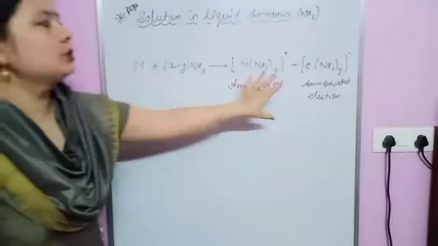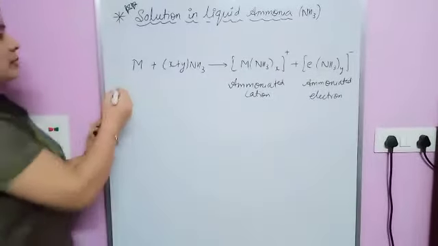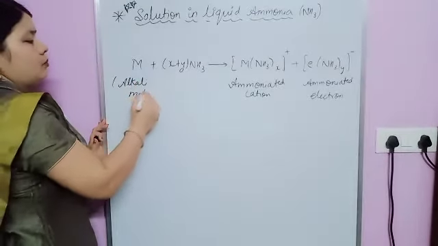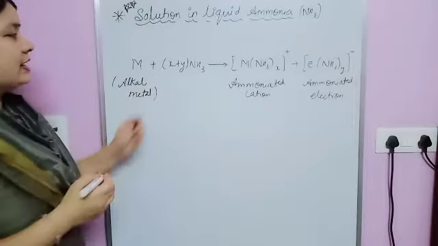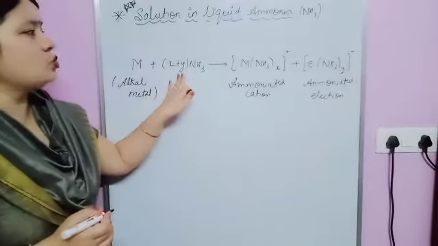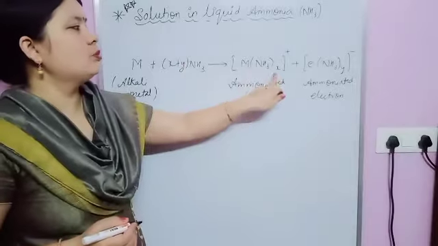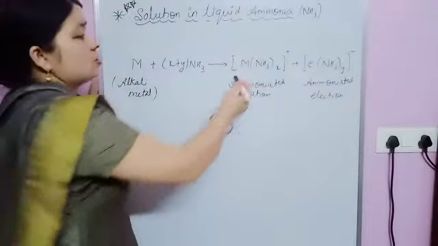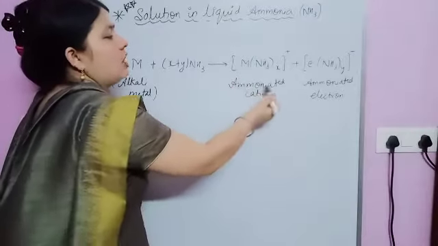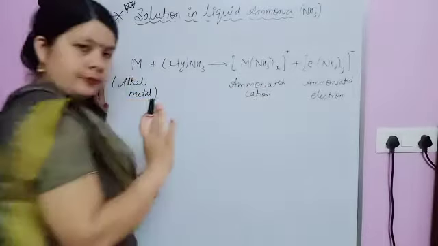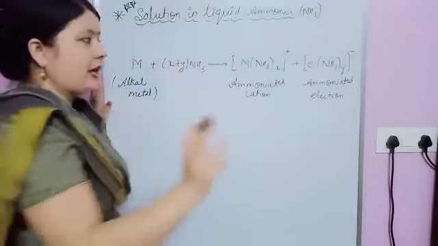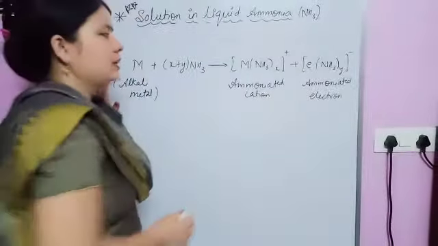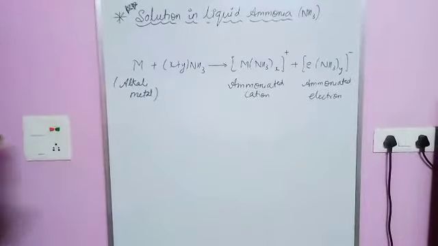In this one, a simple thing is given. This is an alkali metal, it reacts with ammonia. It's X plus Y, it represents whatever number is here, X, and this one is Y. After the reaction it gives ammoniated cation and ammoniated electron. One is ammoniated cation and one is ammoniated electron.